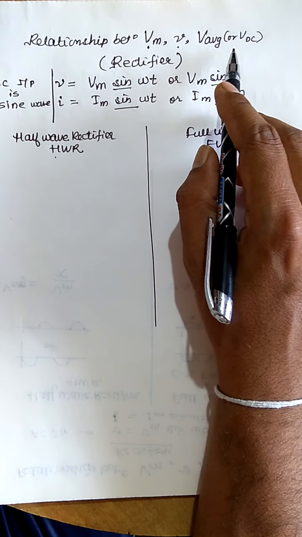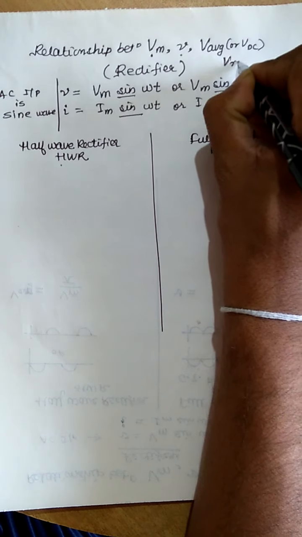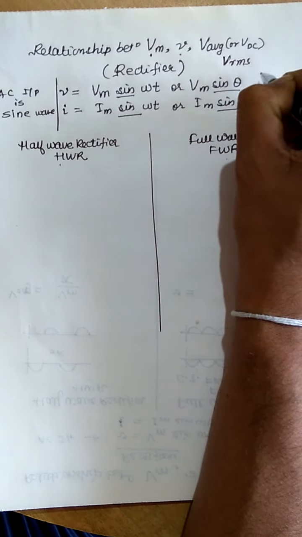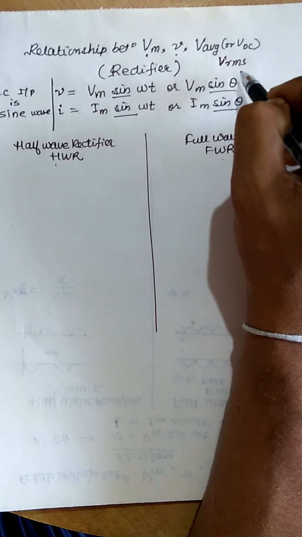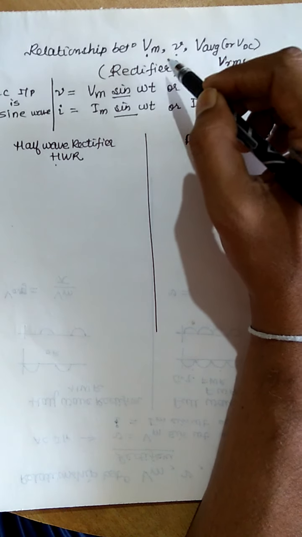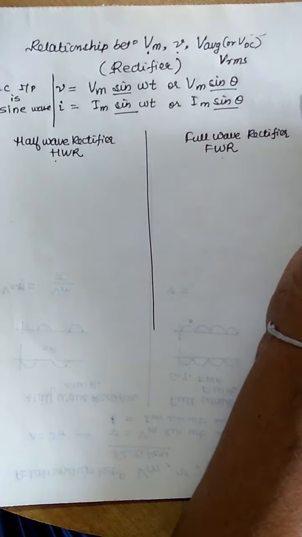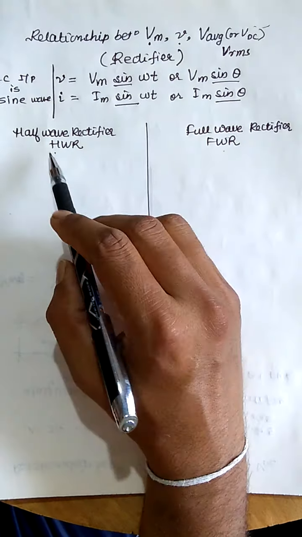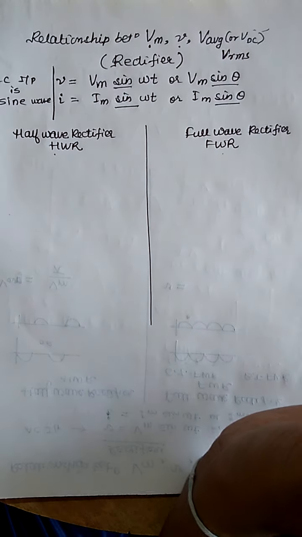I have forgotten to mention one more term, VRMS. This is the root mean square value. So we are going to write the formulae for the RMS values, average values, instantaneous value, and the maximum value, meaning the relationship between all these values in context with the rectifiers. So we will write for half wave rectifiers as well as for the full wave rectifiers.